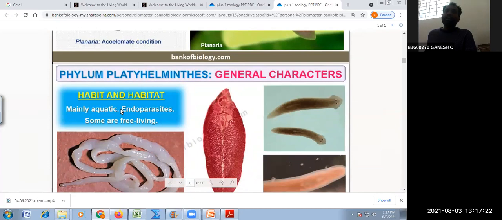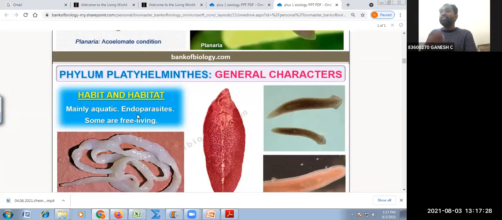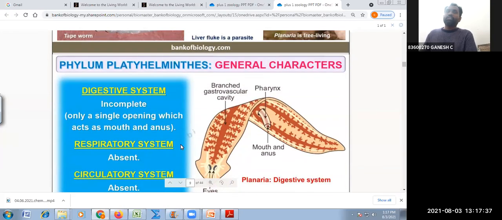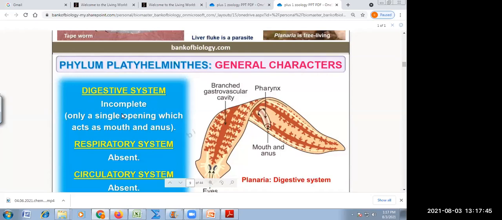Next is their habit and habitat. Most of them are aquatic, endoparasitic, and some are free living. Planaria is free living. Liver fluke and others are parasitic forms. You also have aquatic planaria there. As I told you, the digestive system has only one common opening, which acts as both mouth and anus. Therefore, the digestive system is incomplete.